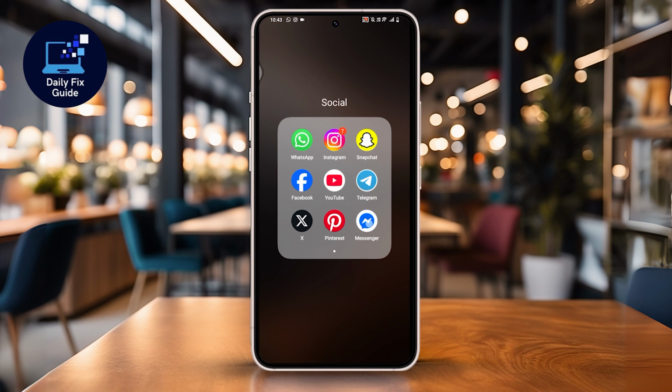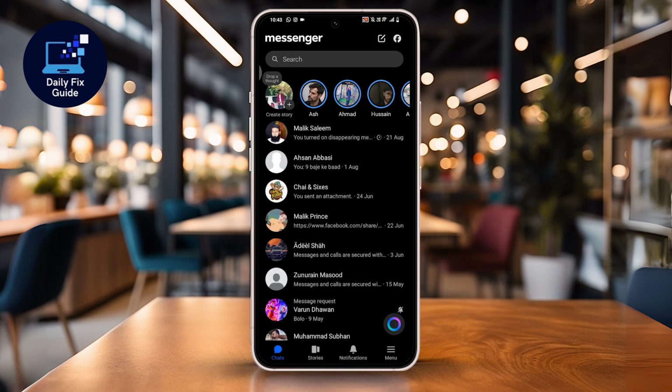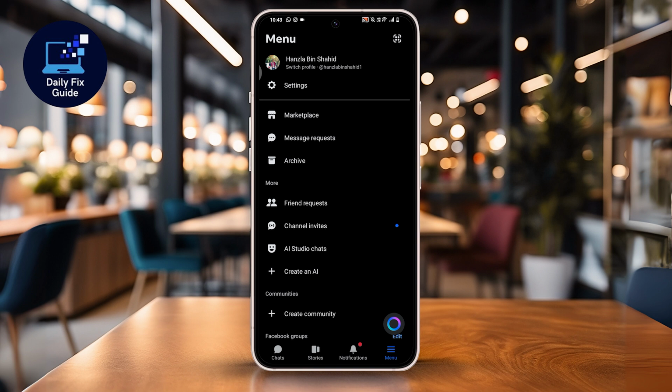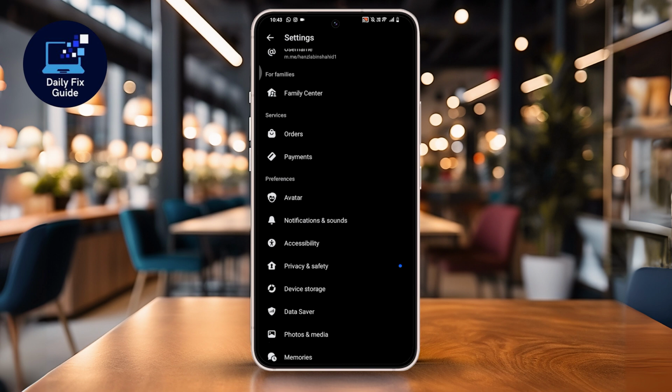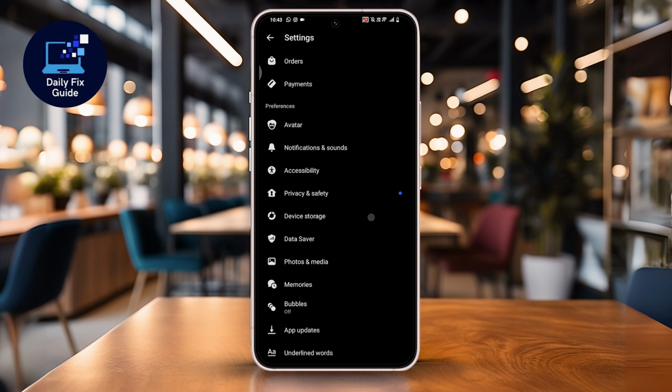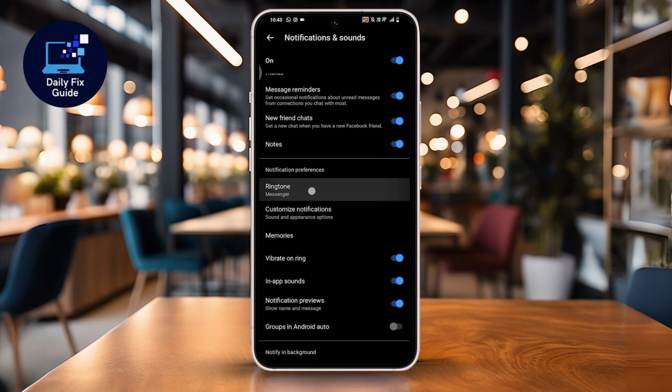First, open the Messenger application on your mobile device and make sure you are logged into your account. Then tap on Menu from the bottom right corner to open more options. Now tap on Settings. This is where you can control all app settings, including notifications and sounds. Now scroll down and tap on Notifications and Sounds. Here, check the ringtone and make sure it is not set to silent or a very low volume. This ensures you can hear incoming calls properly.